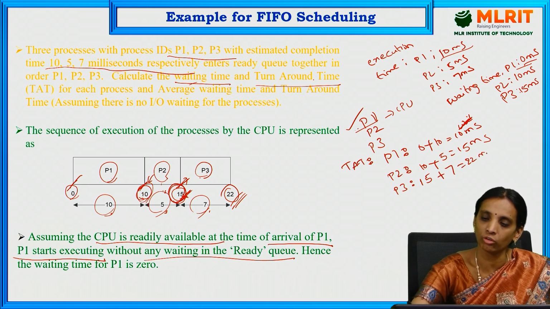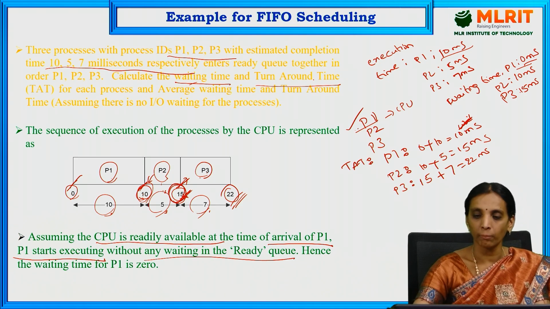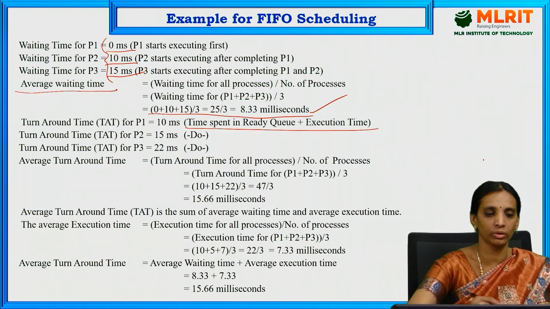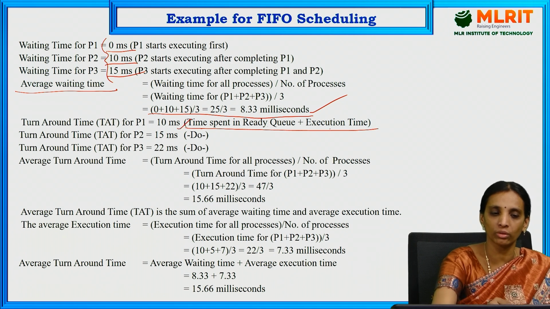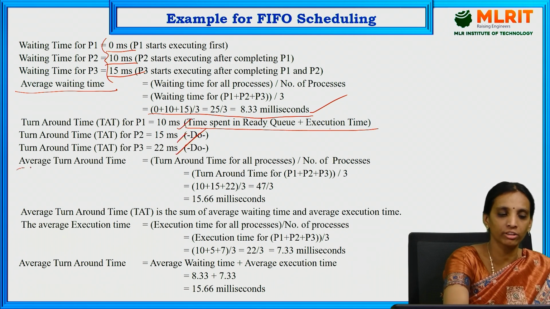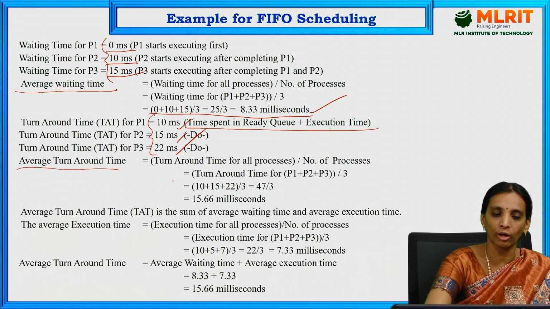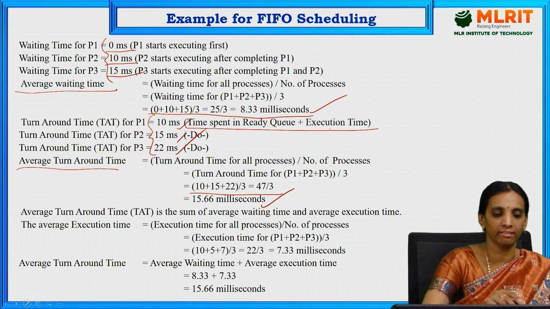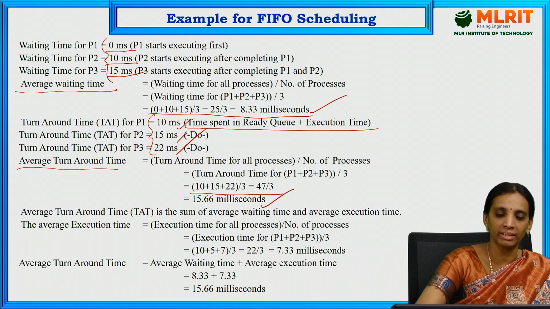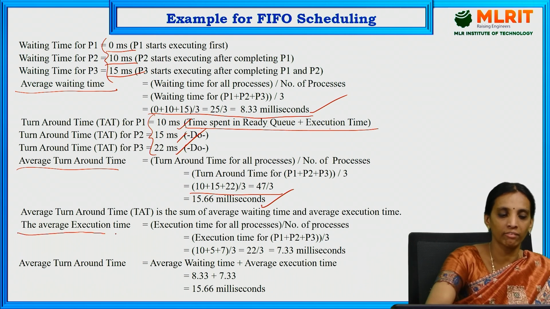So 22 milliseconds is the turnaround time for process 3. So 10, 15, 22. Here, it is the time spent in the ready queue plus execution time. So the average turnaround time is the average of all three processes, which is 15.66 milliseconds.